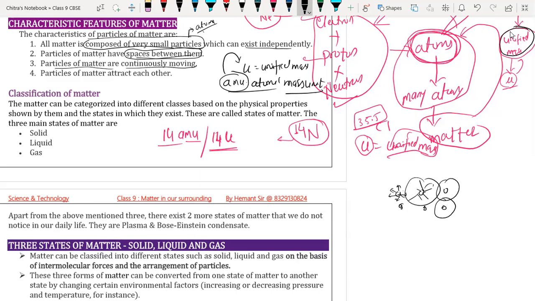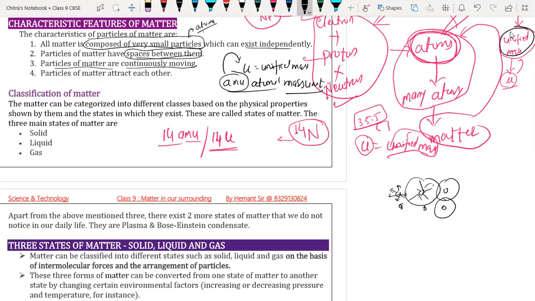That's why matter appears in solid, liquid and gaseous forms. Otherwise, particles of matter are in motion. Whatever objects we have around us are formed by small particles called atoms, and the atoms keep continuously moving in their free space.